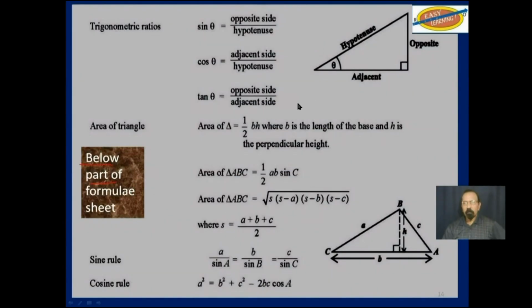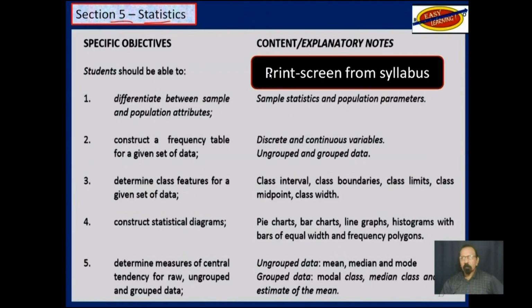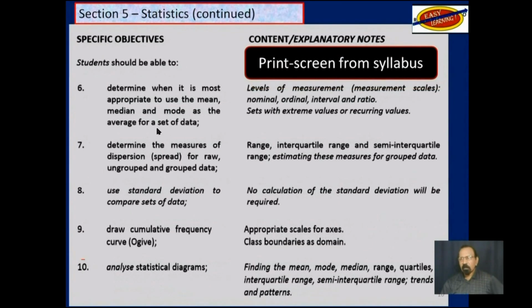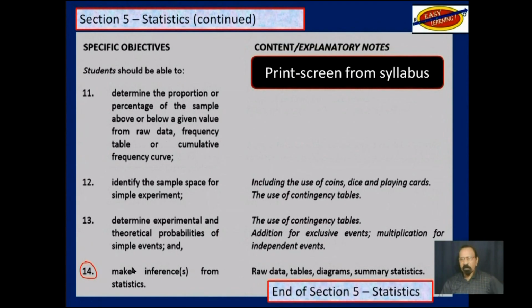Now, remember, you don't have to memorize these formulae, but you do need to know when to use them and how to use them. So we are at section 5, statistics. This is a print screen of part of that syllabus, 5 objectives, and another 5 will take us to 10 with 4 more. So we have a total of 14 objectives from section 5, which deals with statistics. I have divided those 14 objectives into 17 videos since 3 of them require 2 videos each.